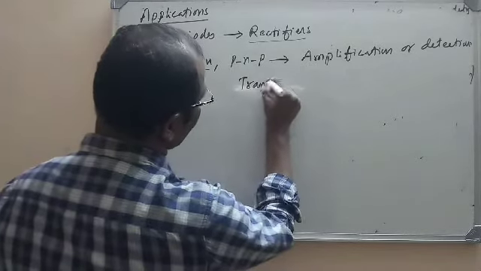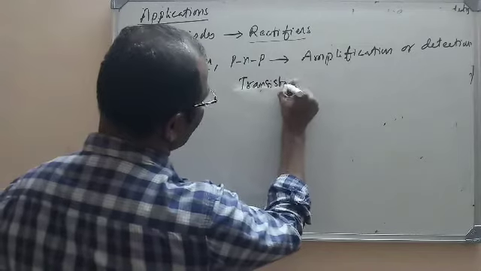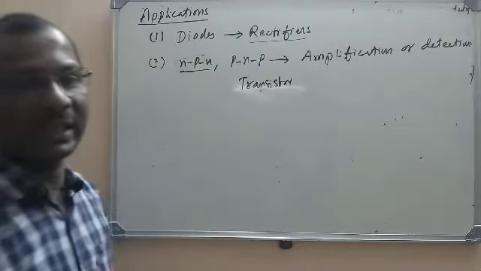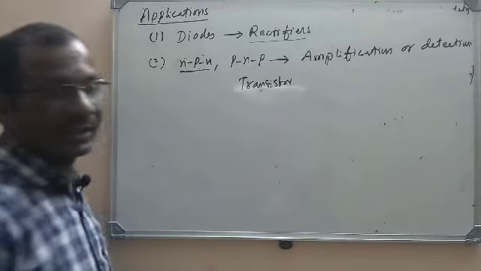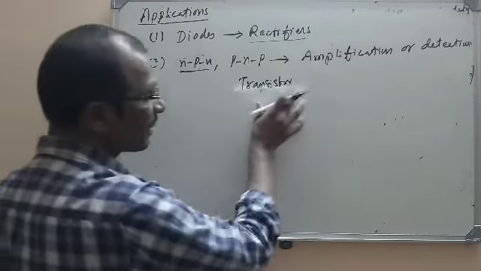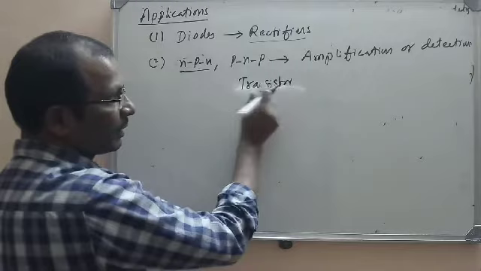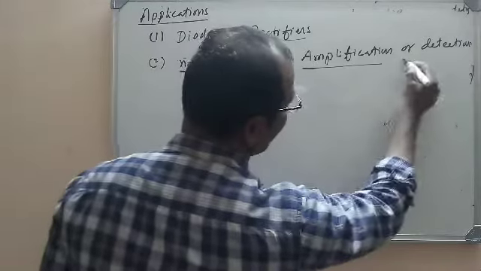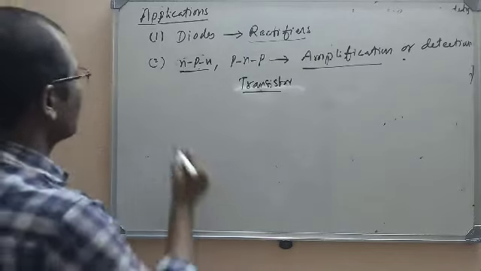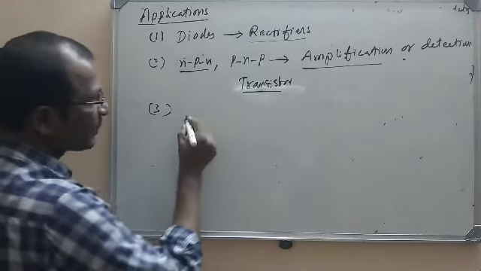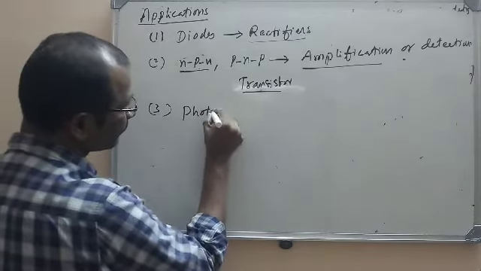PNP means an N type semiconductor is sandwiched between two P type semiconductors. But what is their use? These transistors are used to amplify the signals or detect the signals. And most importantly, these are used in photodiodes.